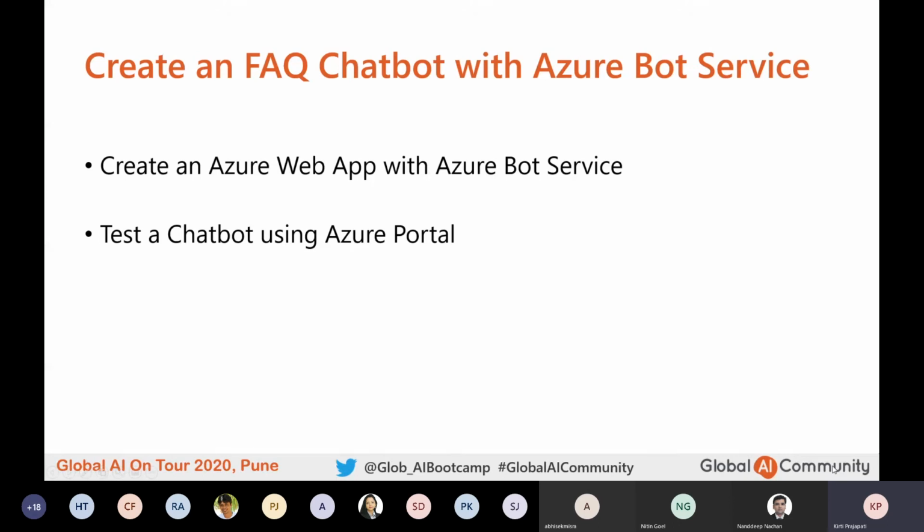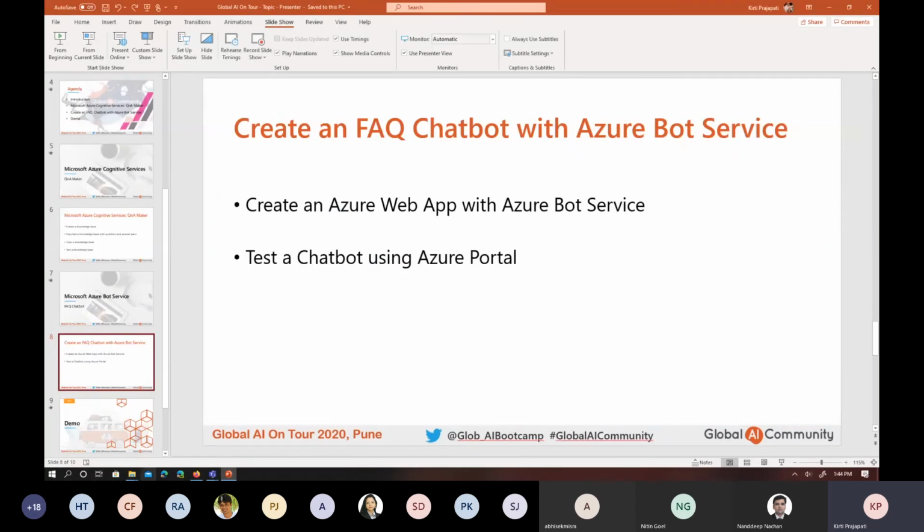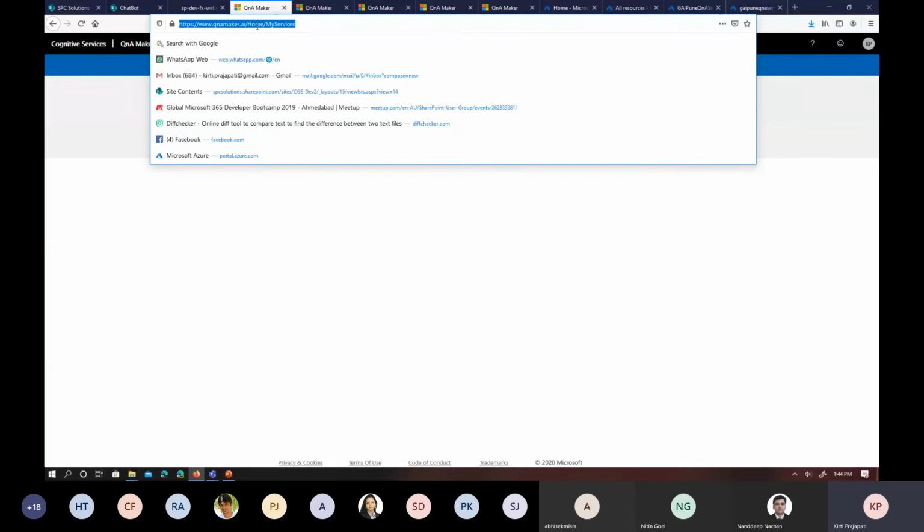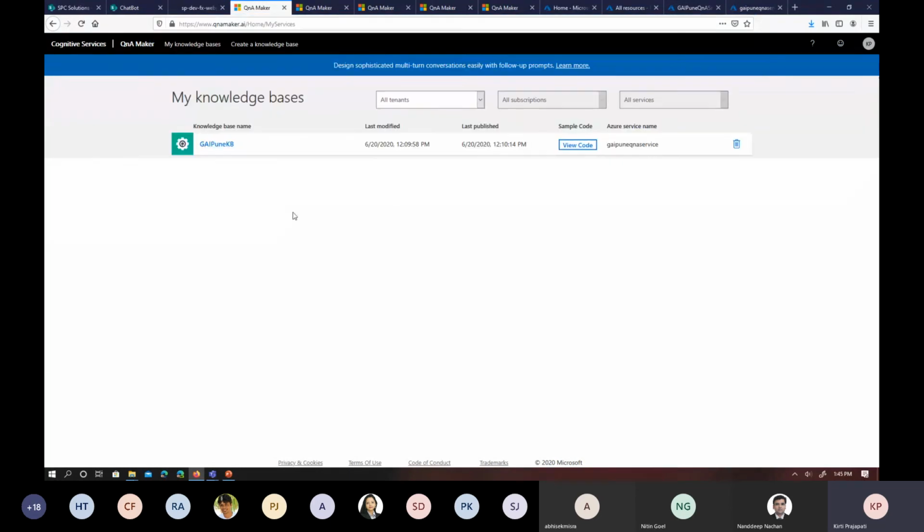Right. So let me jump into the demo directly. If you want to create a knowledge base, first you have to open this URL, qnamaker.ai. If you do not have an Azure subscription, then you have to get one, as that is a primary requirement. Once you are logged in, you will be able to create a new knowledge base, or if you already have one, you can open it and add to it as per your requirement.